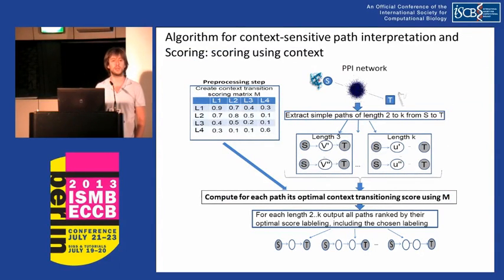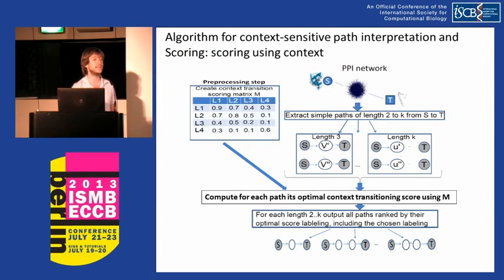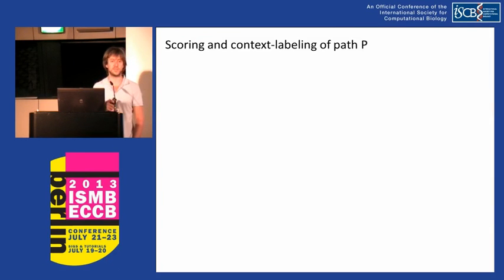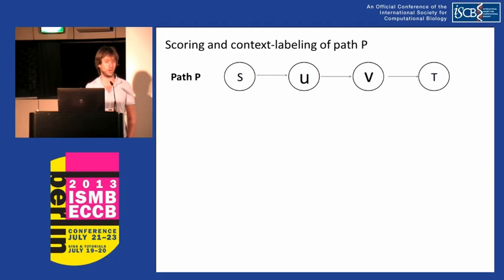Finally, our algorithm ranks and labels each node in each path based on the context transition scores. Our algorithm considers all paths that link S to T. How do we score and label a specific candidate path? Let us look at one.